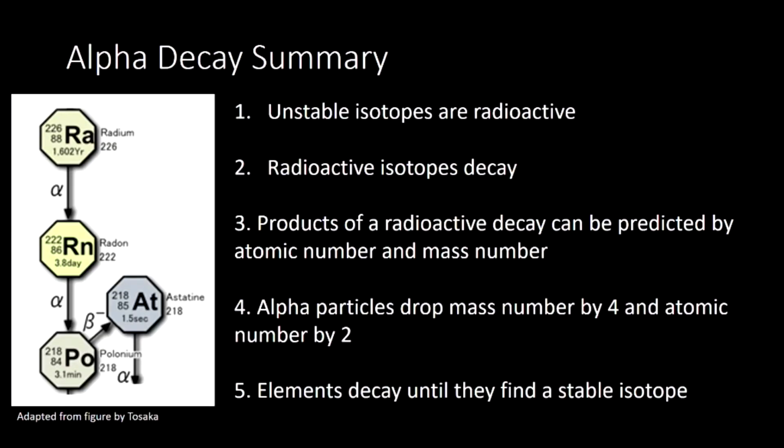Okay, so let's summarize. Our alpha decay summary tells us that unstable isotopes are radioactive, and that these radioactive isotopes decay to become more stable. The products of a radioactive decay can be predicted by atomic number and mass number. And then alpha particles always drop the mass number by 4 and the atomic number by 2. Lastly, elements decay until they find a stable isotope. So eventually, this decay sequence that you see on the left ends up with lead, Pb. And that's where it stops. Okay, in the next video, we'll take a look at that beta decay.